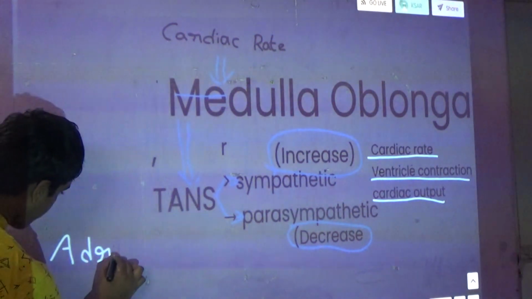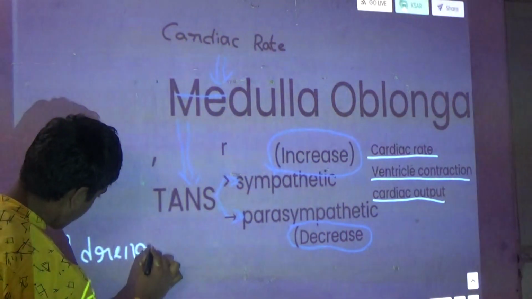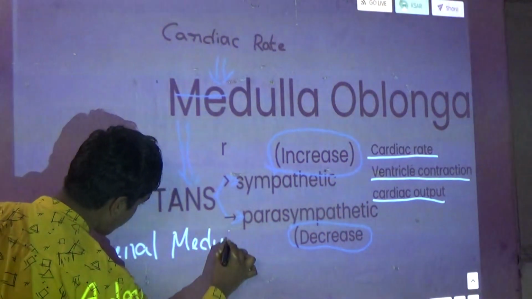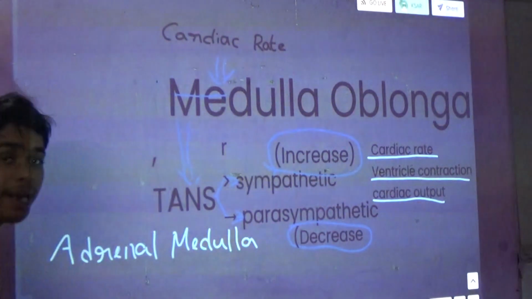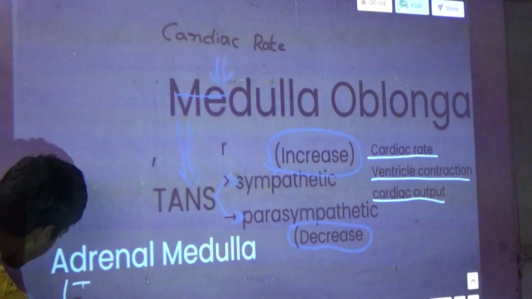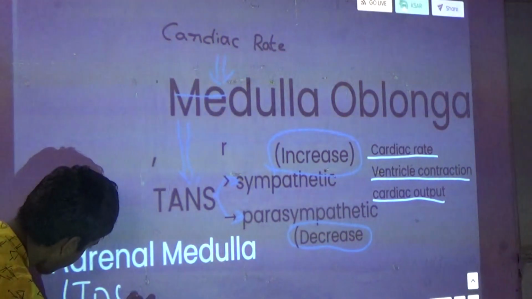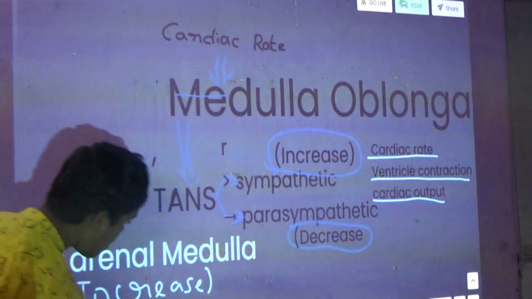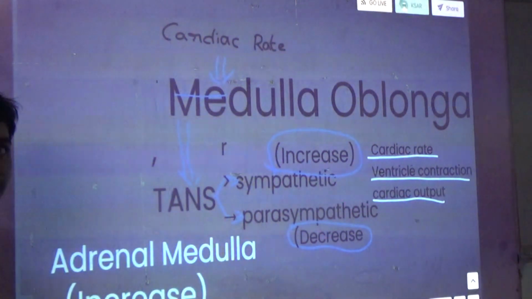Adrenal medulla. So the adrenal medulla has hormones, and they try to increase the rate.